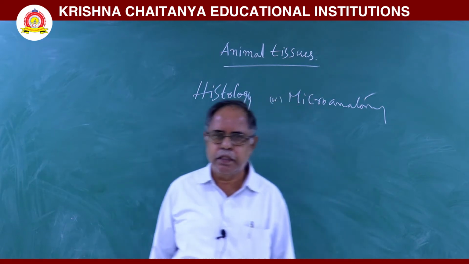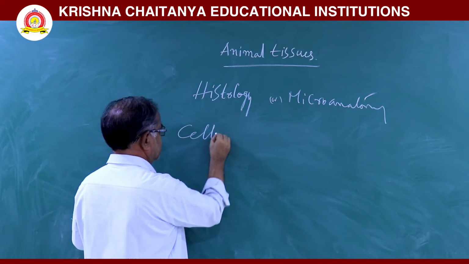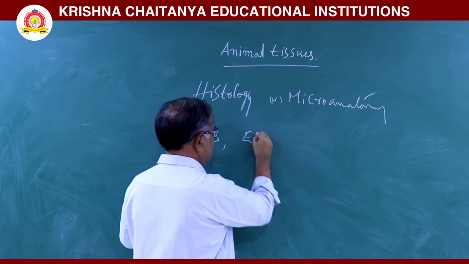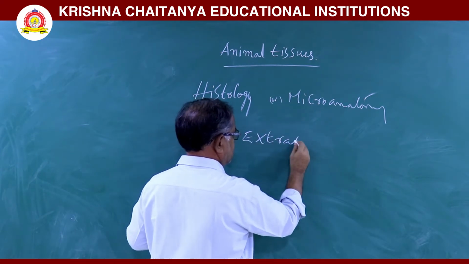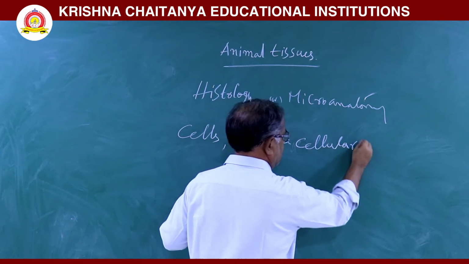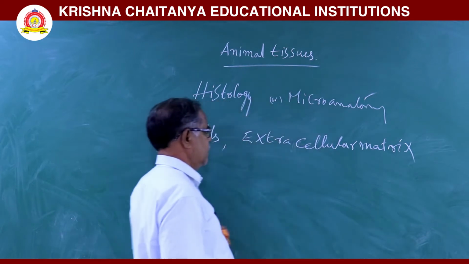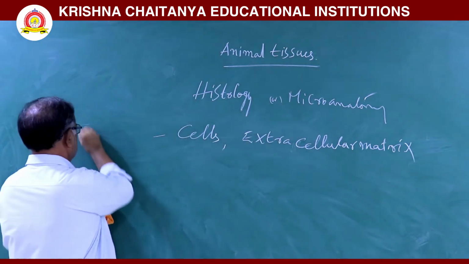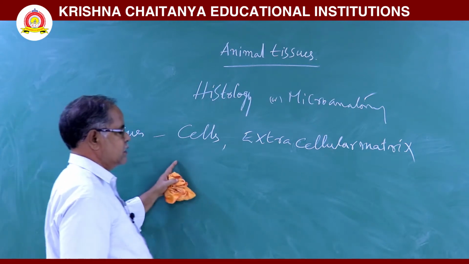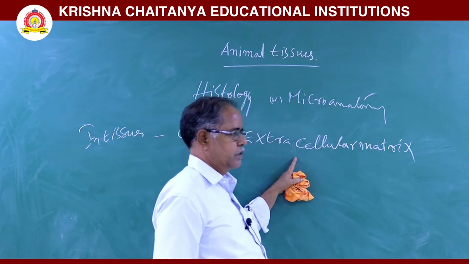Next, in tissues, cells and extracellular matrix are present.